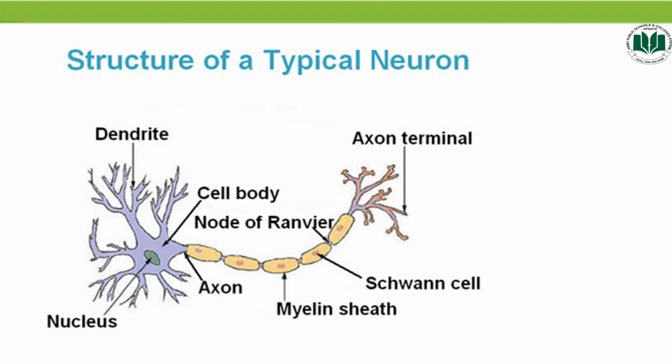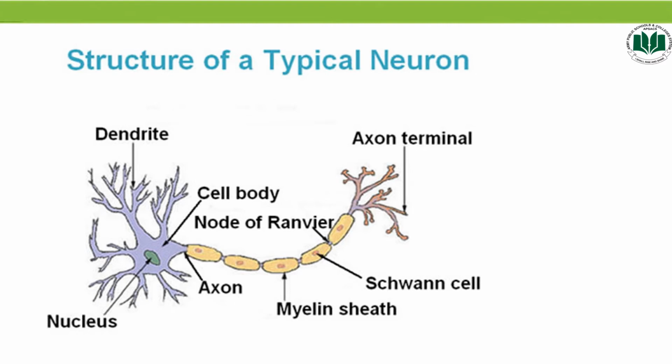Next one is axon. Axon is basically a tube-like structure that carries electrical impulses from the cell body and transfers the information away from the cell body. The cytoplasm of axon is called axoplasm, and the cell membrane of axon is called axolemma, and the conducting end of the neuron is called axon terminal.